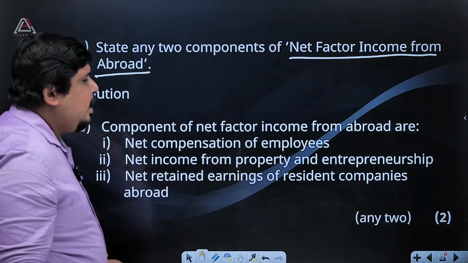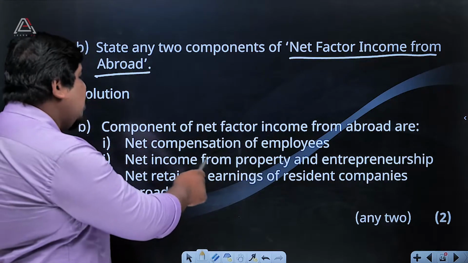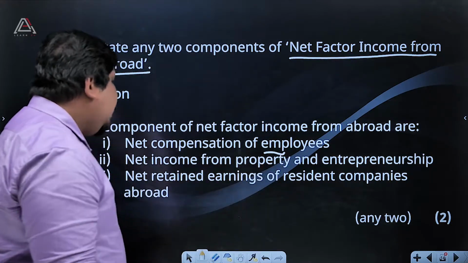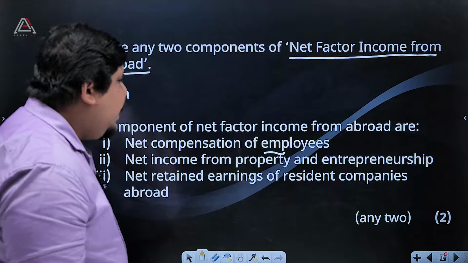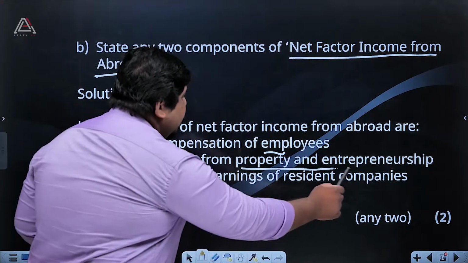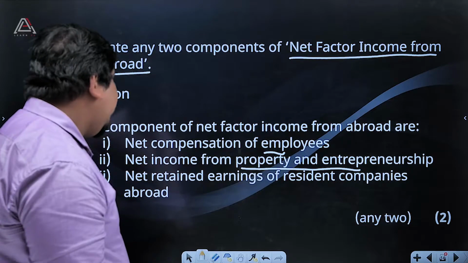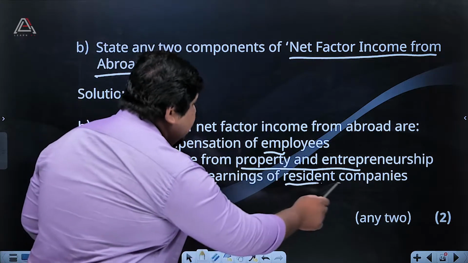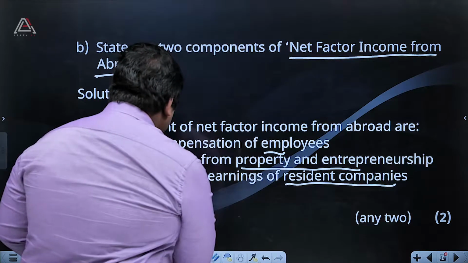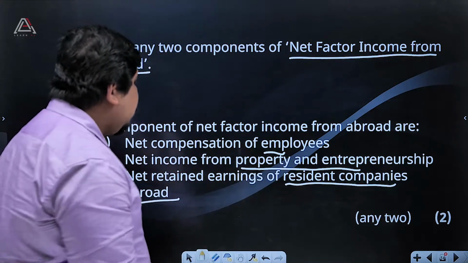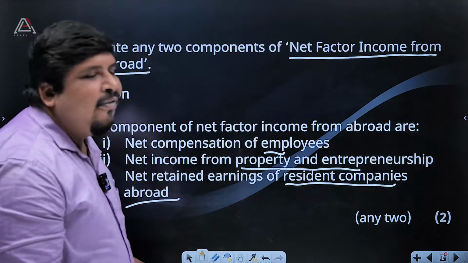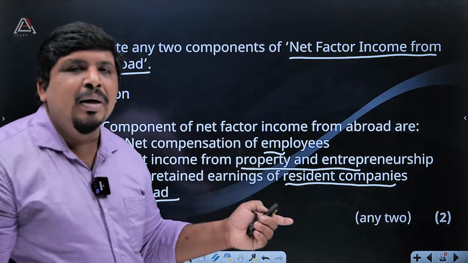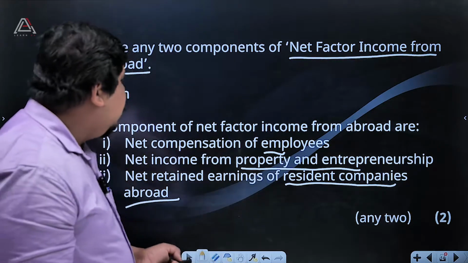Components of net factor income from abroad are net compensation of employees, net income from property and entrepreneurship, and net retained earnings of resident companies abroad. So three points are given there, only have to take two. That means two marks, one mark for each point.